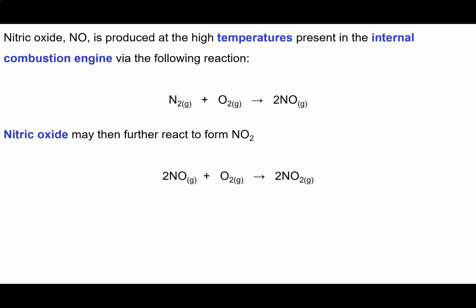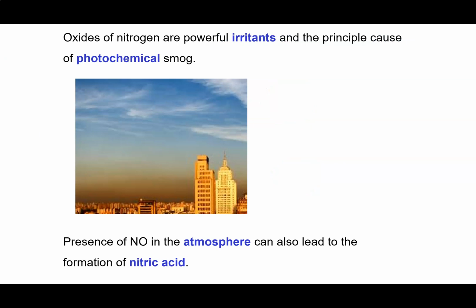So nitric oxide is often formed in high temperature environments, for example, what you'll find in the engine of your car. In these kinds of environments, there's enough energy to break the strong triple bond that is present in the N2 molecule. Oxides of nitrogen are notoriously reactive, and NO further reacts with O2 to form NO2, and that'll continue reacting with water to ultimately form nitric acid.